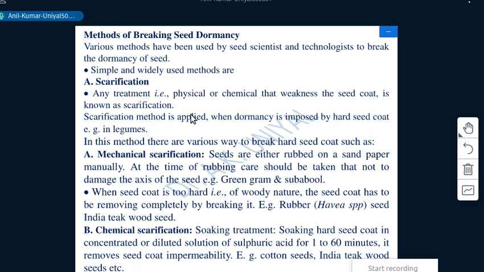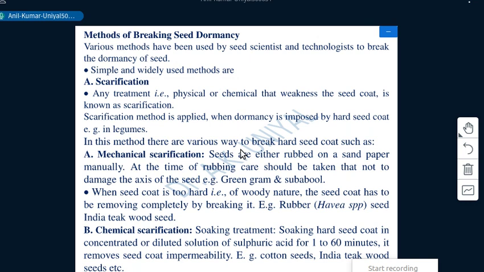Some methods are mentioned here, and number one of them is scarification. This scarification treatment is given mostly for hard coated seeds, or seeds whose coats are thin but impermeable to oxygen and water. Any treatment, physical or chemical, that weakens the seed coat is known as scarification, as a simple meaning, and it is applied when dormancy is imposed by a hard seed coat, for example in legumes.